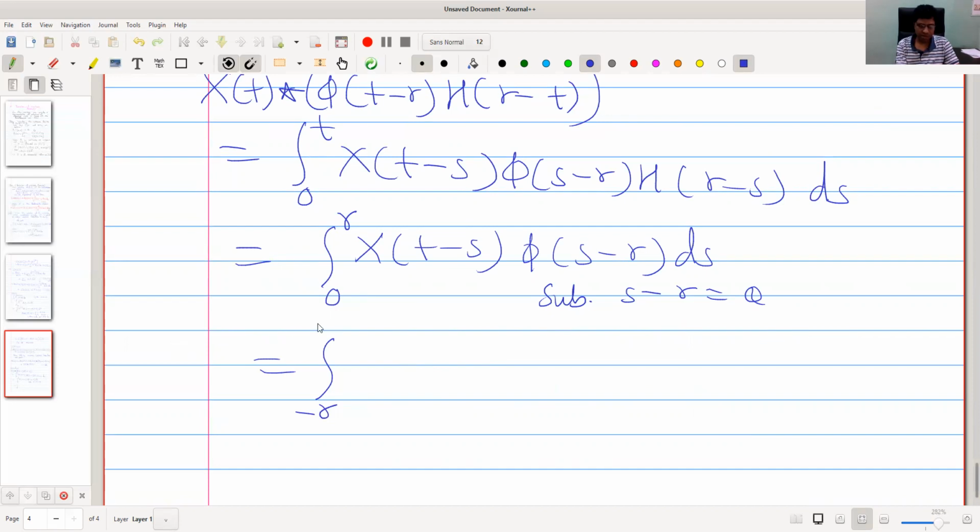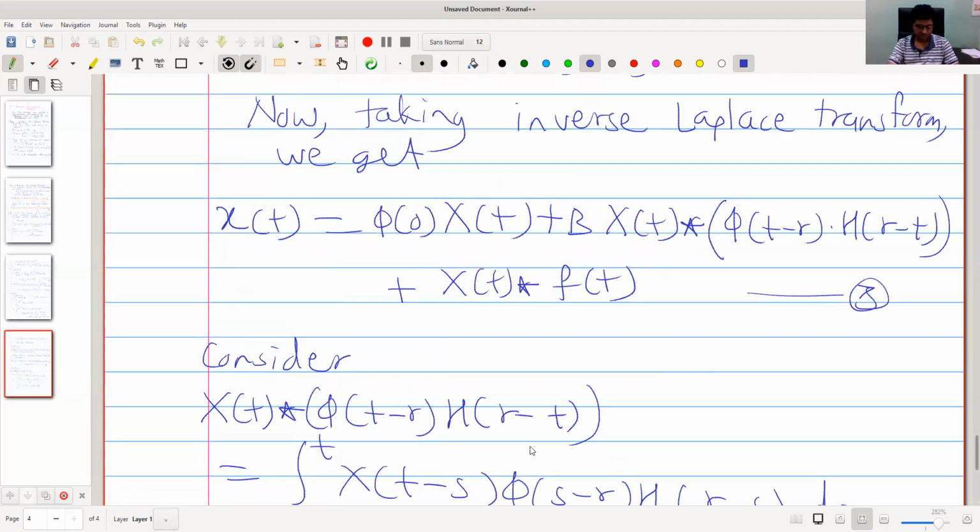Substituting back, what is s? s is r plus theta. So we get x of t minus theta minus r and phi of theta d theta.